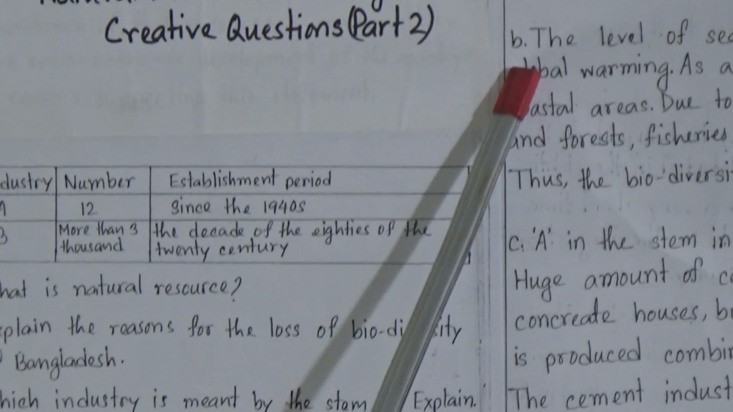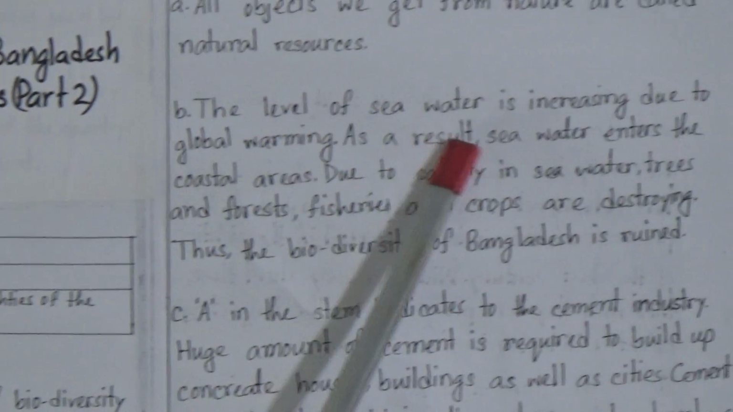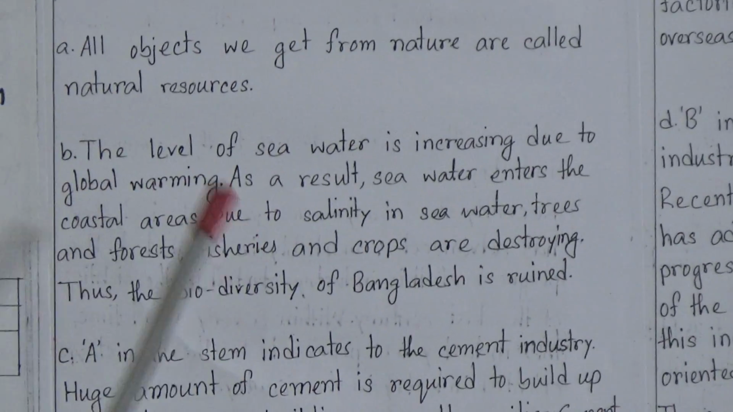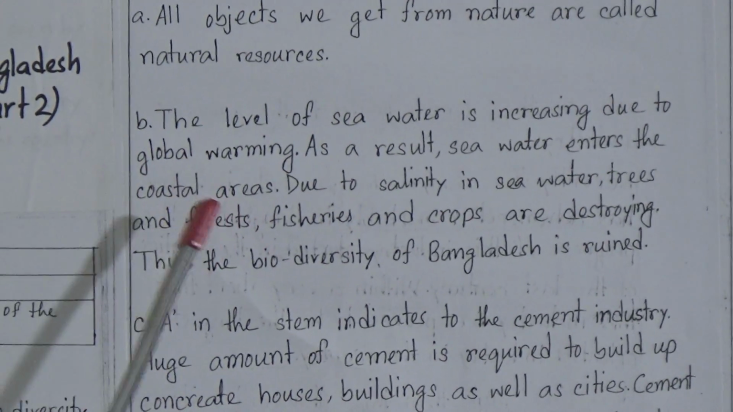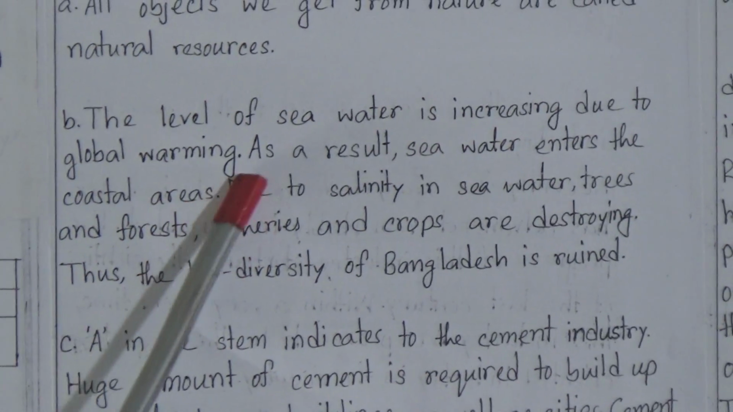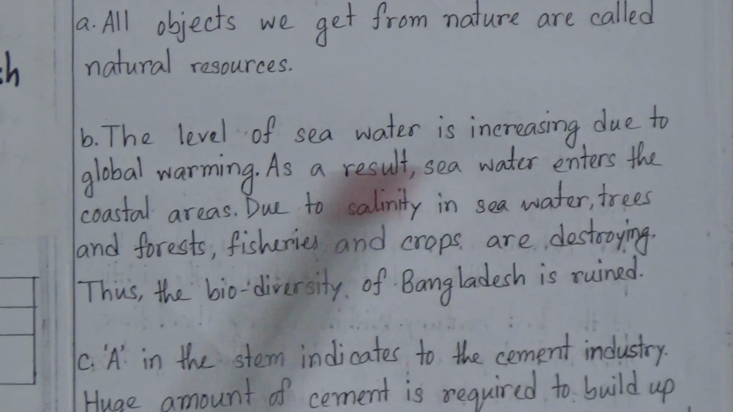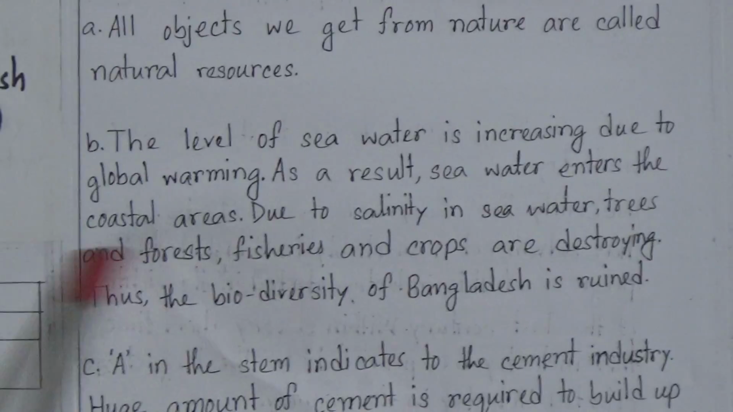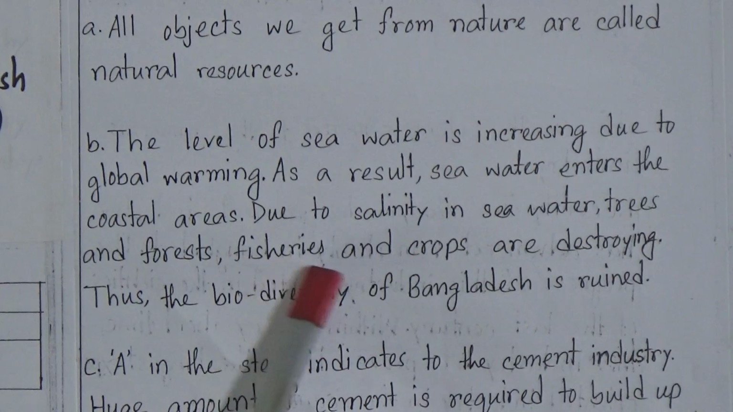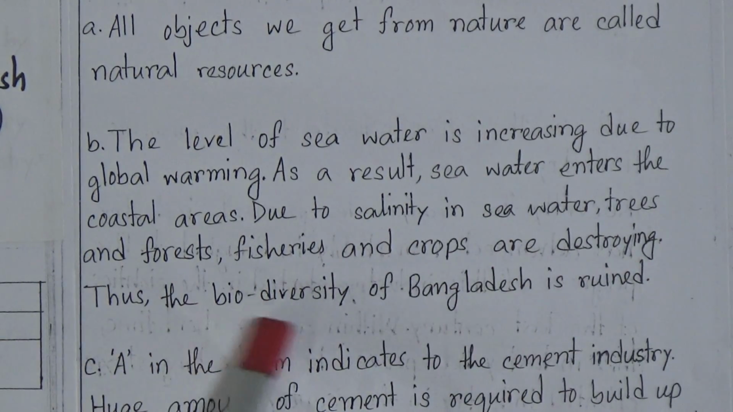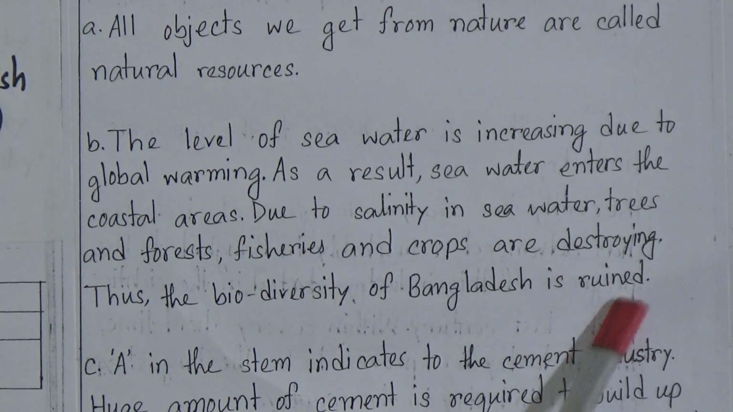And now the answer is the level of seawater is increasing due to global warming. So this is the main cause actually. Because of the global warming, the biodiversity is in danger, and as a result seawater enters the coastal areas. Due to salinity in seawater, trees and forests, fisheries and crops are destroyed. So thus the biodiversity of Bangladesh is ruined.